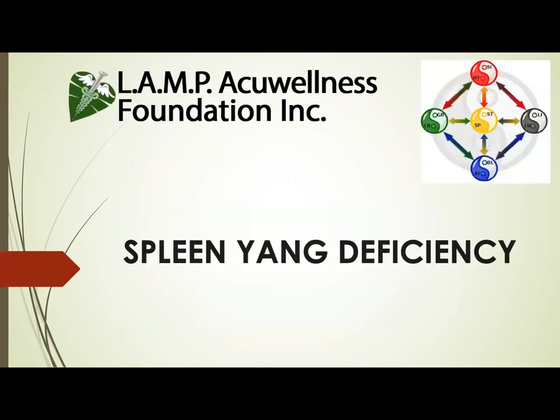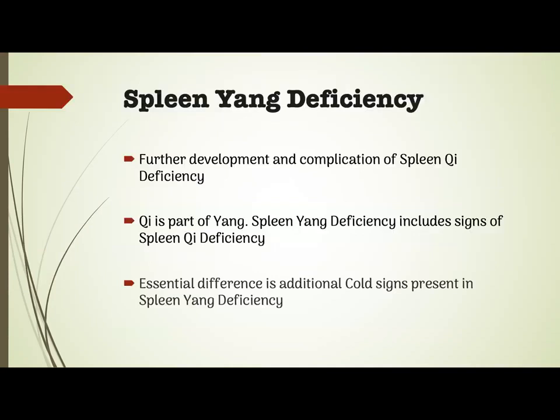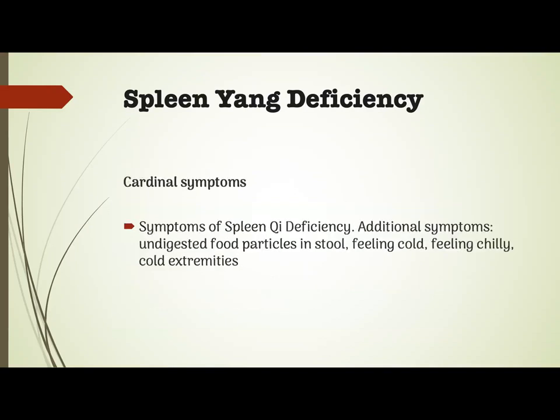Spleen yang deficiency. This is the further development and complication of spleen qi deficiency. Qi is part of yang. Spleen yang deficiency includes signs of spleen qi deficiency. The essential difference is additional cold signs present in spleen yang deficiency.